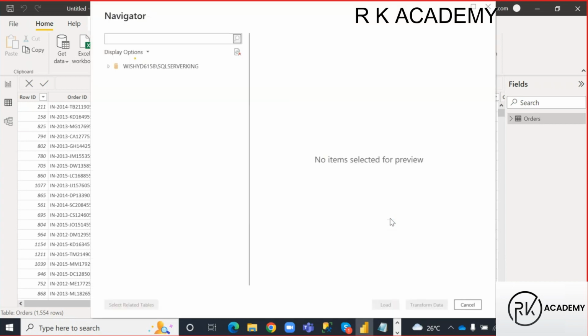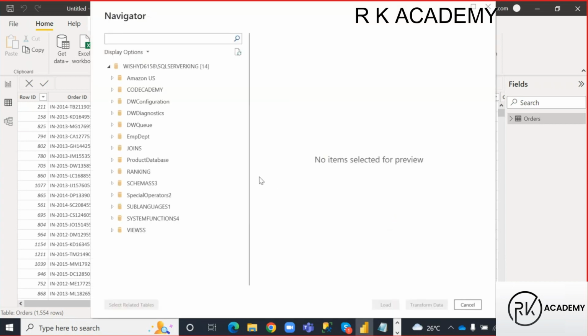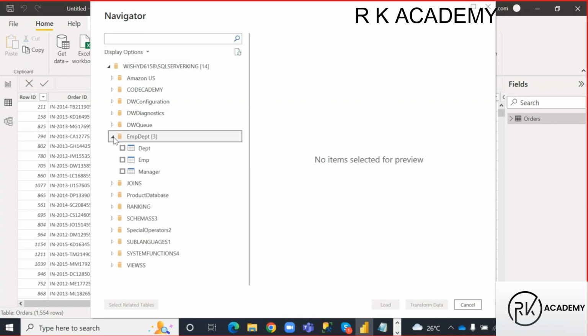So it is taking me to where? SQL server, right? So what is my server name here, guys? This is my server name, right? So on that server name, how many databases do I have here, guys? 14 databases I have. This is Amazon data for US. That is one database. Okay, so Code Academy, like this, I have multiple databases, guys. Out of those 14 databases, my data is in the employee department database, right?